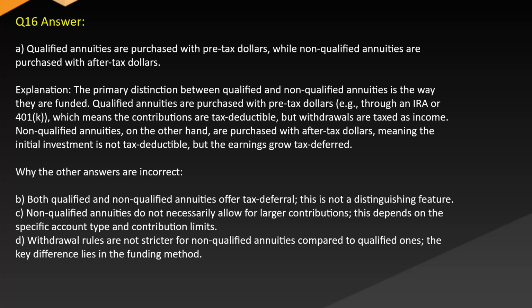While the other answers are incorrect, B. Both qualified and non-qualified annuities offer tax deferral. This is not a distinguishing feature. C. Non-qualified annuities do not necessarily allow for larger contributions. This depends on the specific account type and contribution limits. D. Withdrawal rules are not stricter for non-qualified annuities compared to qualified ones. The key difference lies in the funding method.